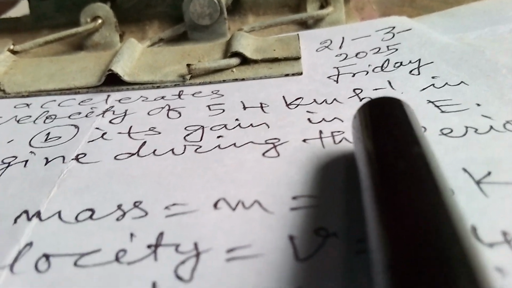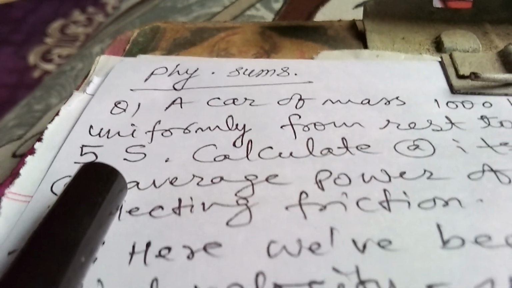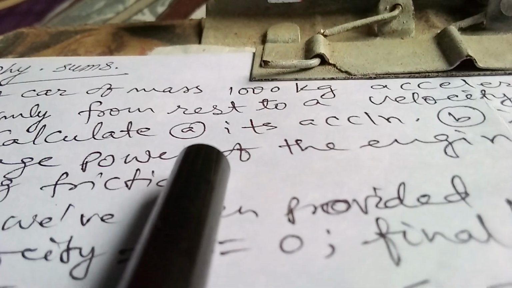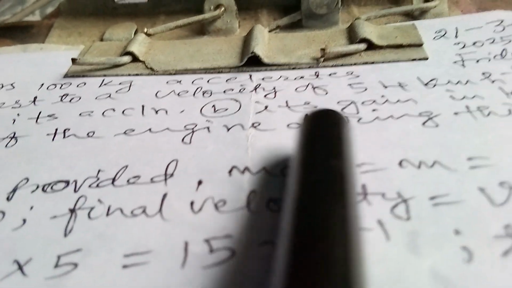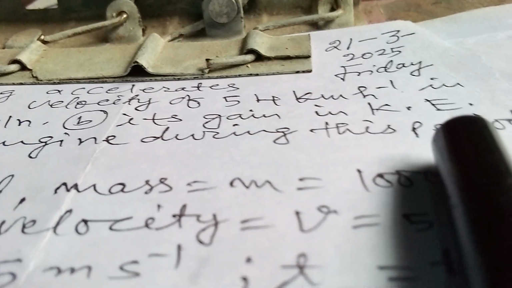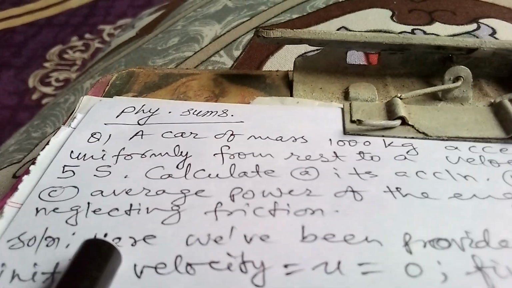accelerates uniformly from rest to a velocity of 54 kilometer per hour in 5 seconds. Calculate its acceleration, its gain in kinetic energy, and third, the average power of the engine during this period, neglecting friction.